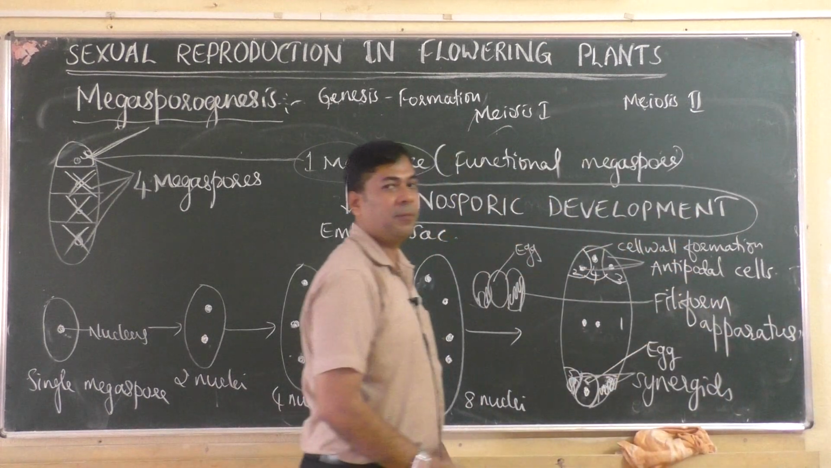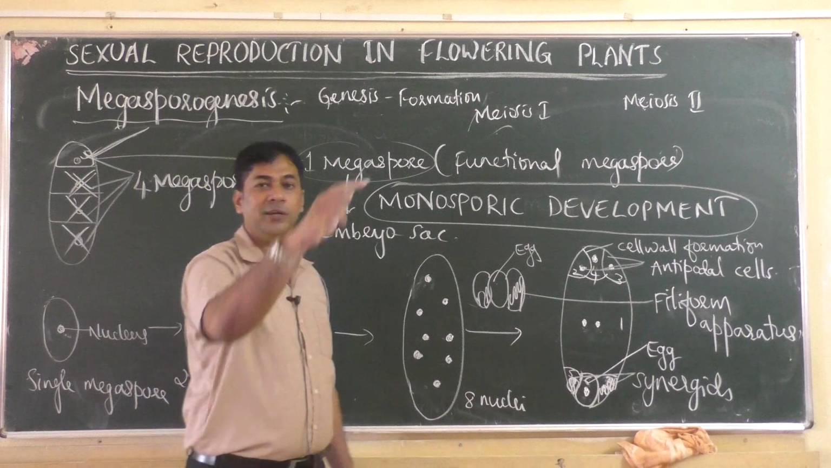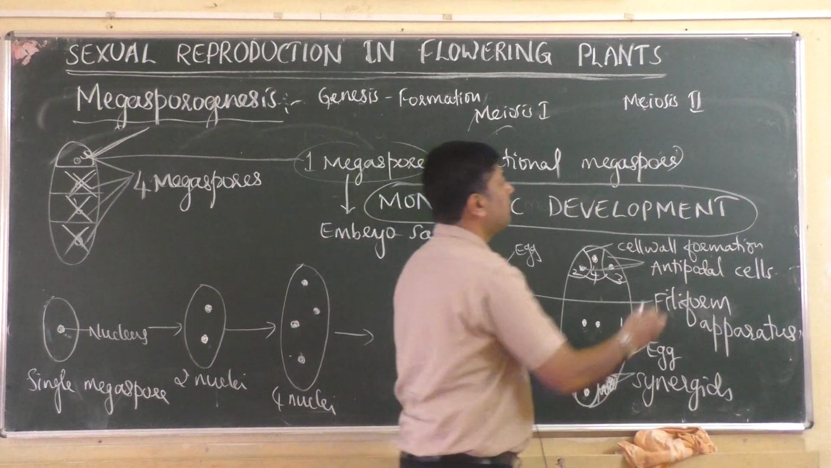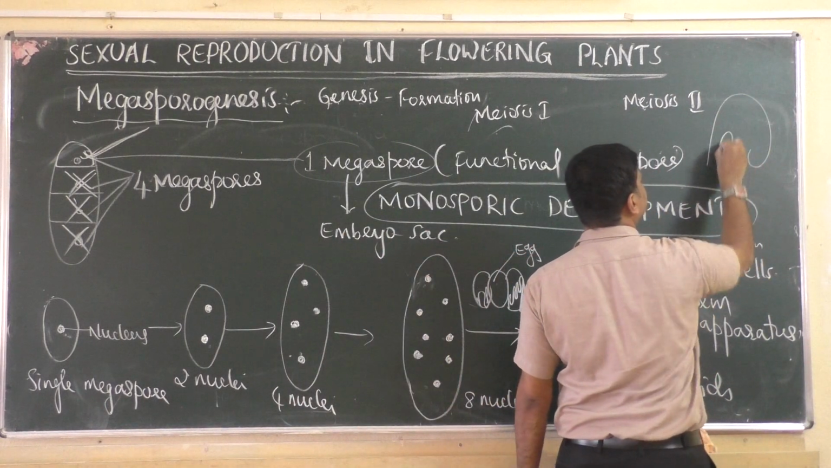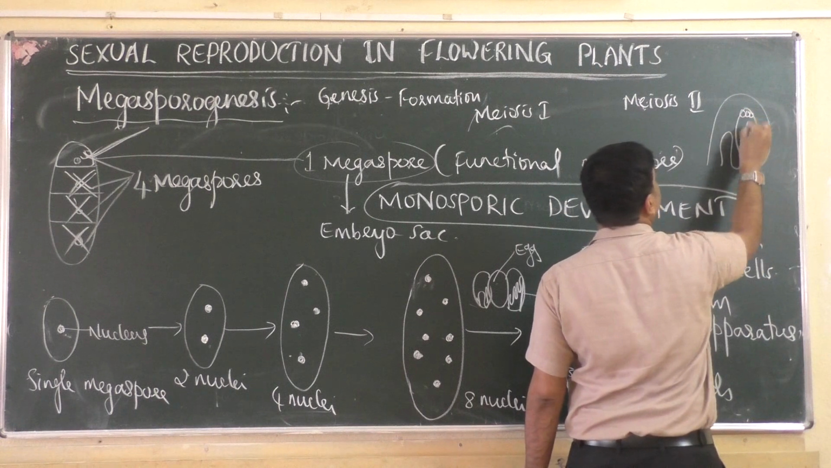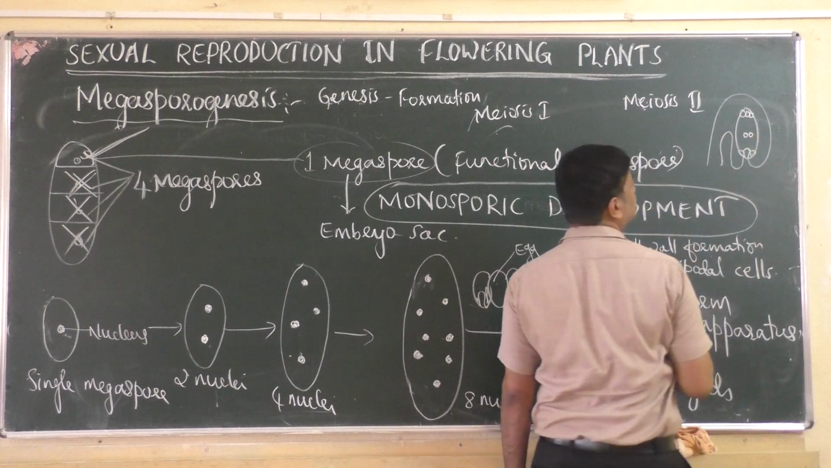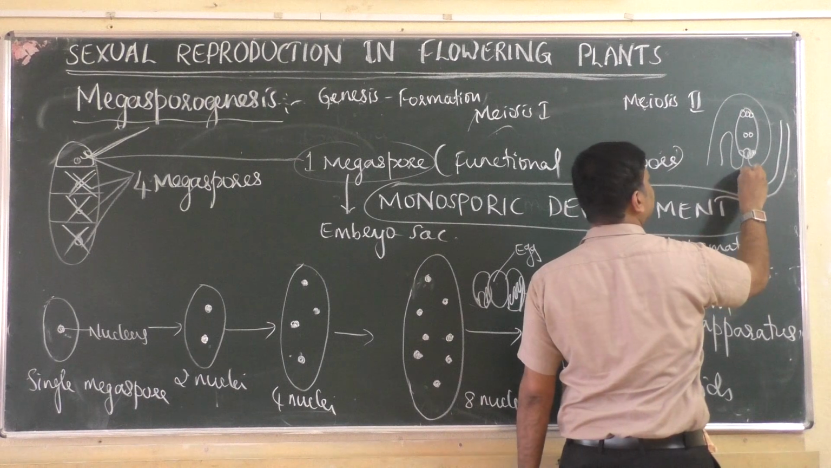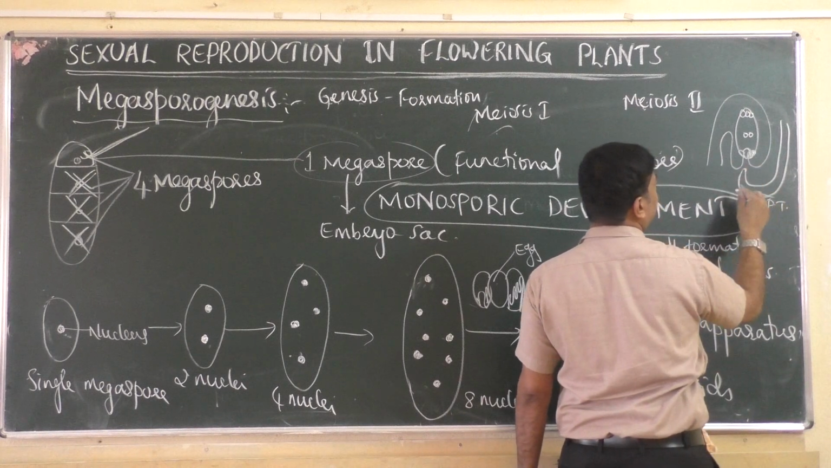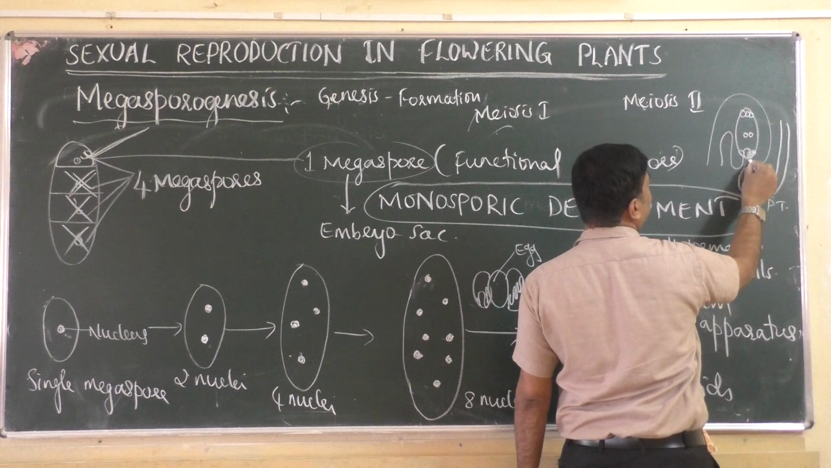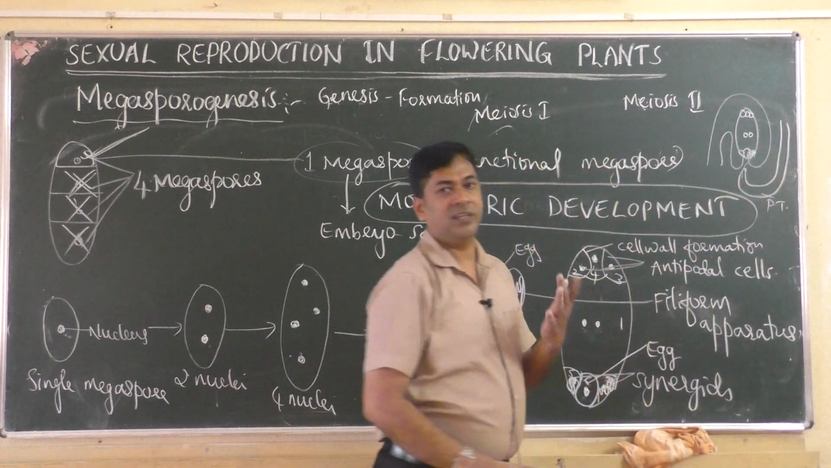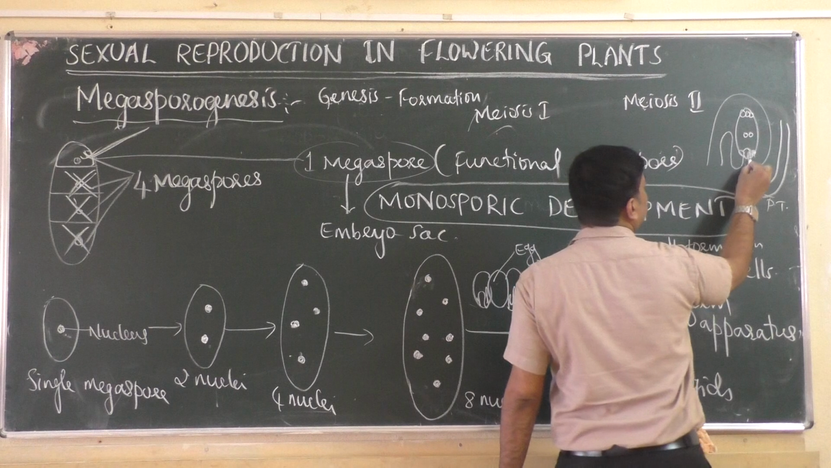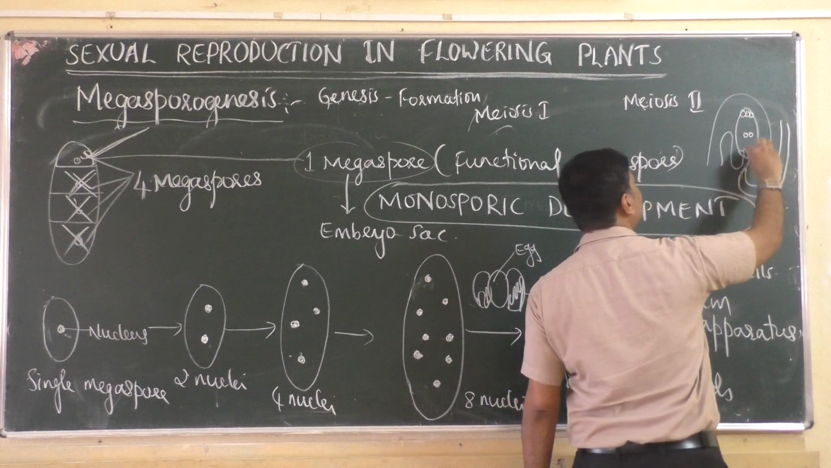What is the function of the filiform apparatus? Very simple. When the pollen tube tries to enter the ovule through a hole called the micropyle, you know this. See, do you remember? This is an ovule structure. These are 3 antipodal cells, 2 polar nuclei, 1 egg and 2 synergids. The filiform apparatus is here, a finger-like structure. When the pollen tube tries to enter, it has to enter through the filiform apparatus. Through that the pollen tube will enter, then it will go to the synergids, then it comes to the egg.